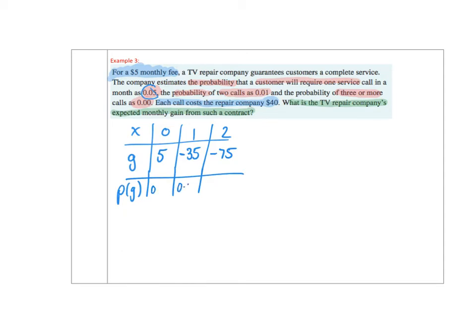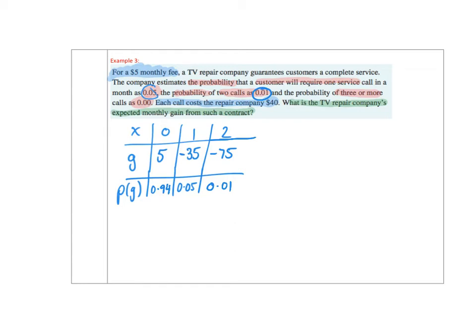We know that there's a 0.01 chance, or a 1% chance, that you'll get 2 call outs. And we know that the remaining, which we can assume would be no call out, would be 1 minus (0.05 plus 0.01), so 1 minus 0.06 or 0.94.